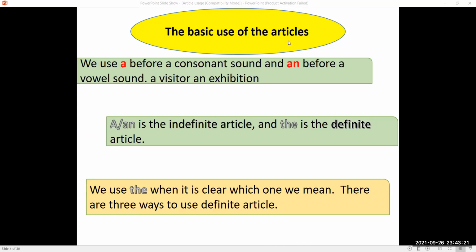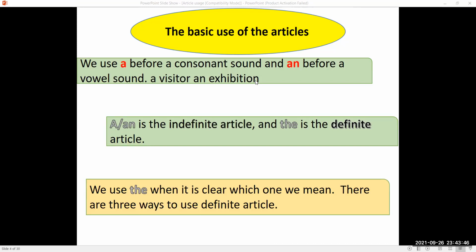Talking about the basic use of the articles, we use a before a consonant sound and an before a vowel sound. For example, a visitor, an exhibition. The concept of those five letters A, E, I, O, U is not to be taken literally.